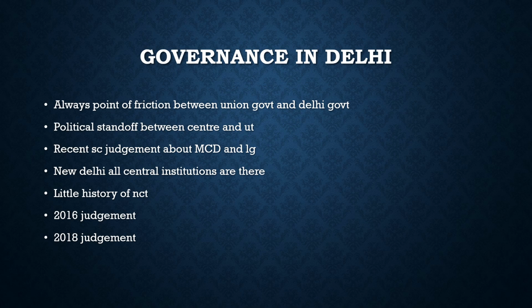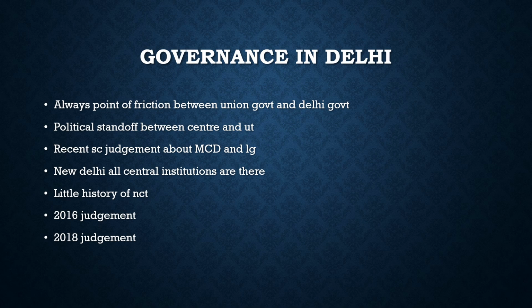Then an amendment was brought in by the Union Government of India, where the Council of Ministers has to consult the Lieutenant Governor before making any law in any subject. This case went to the Supreme Court, and the Supreme Court rejected it and restored the Delhi government's power.